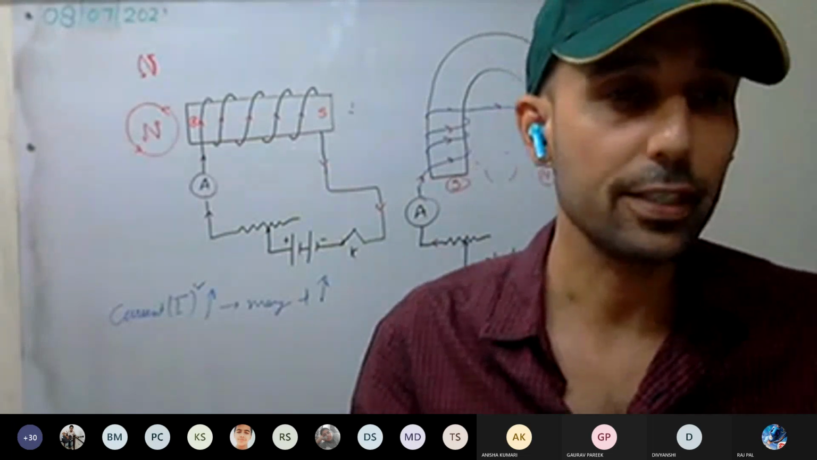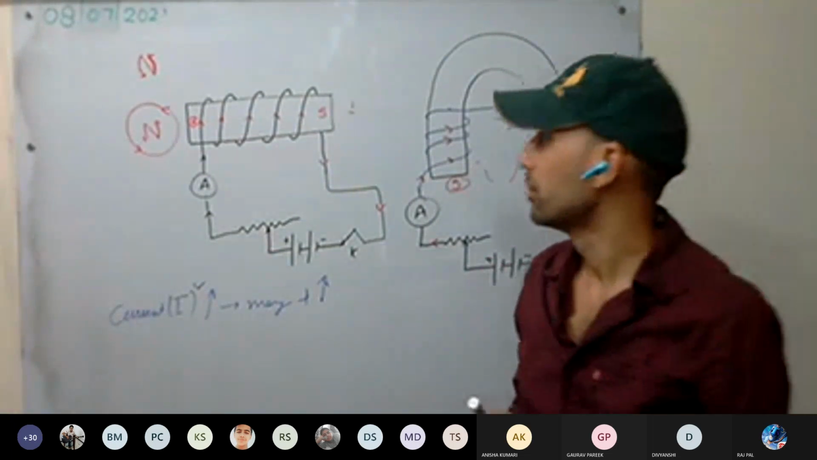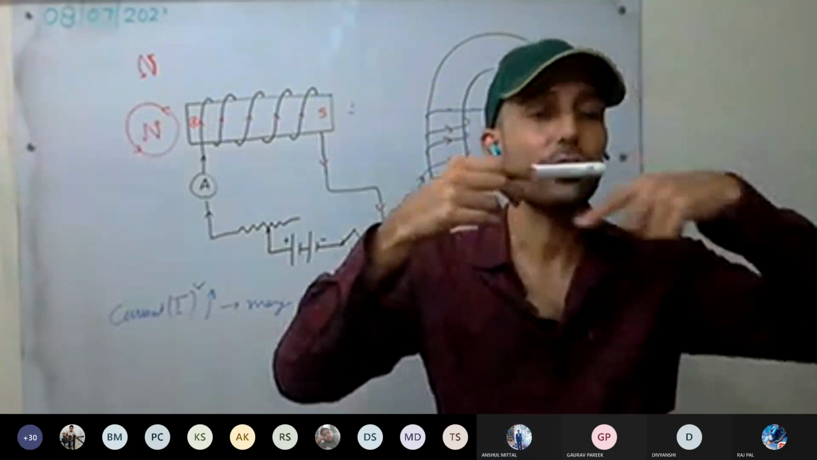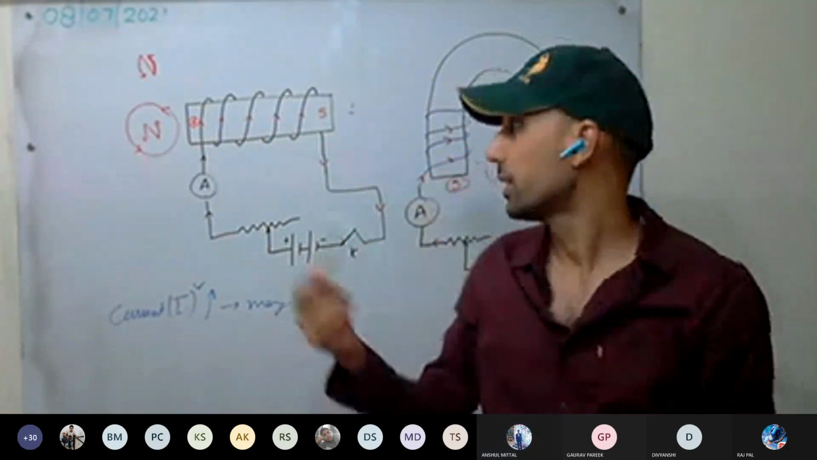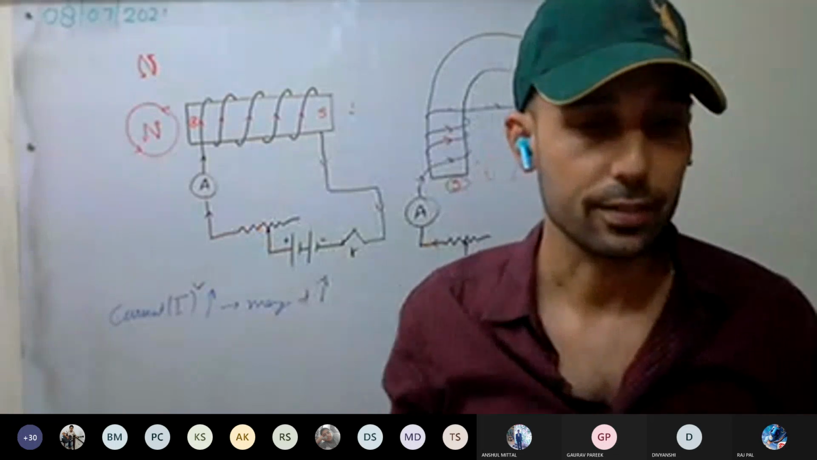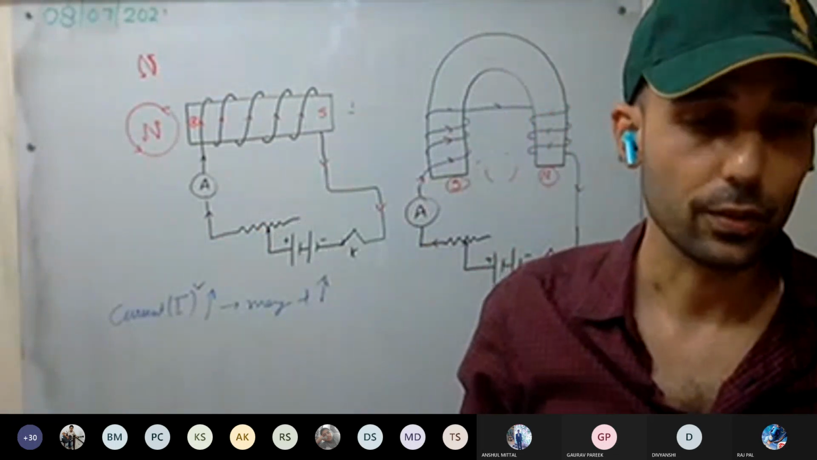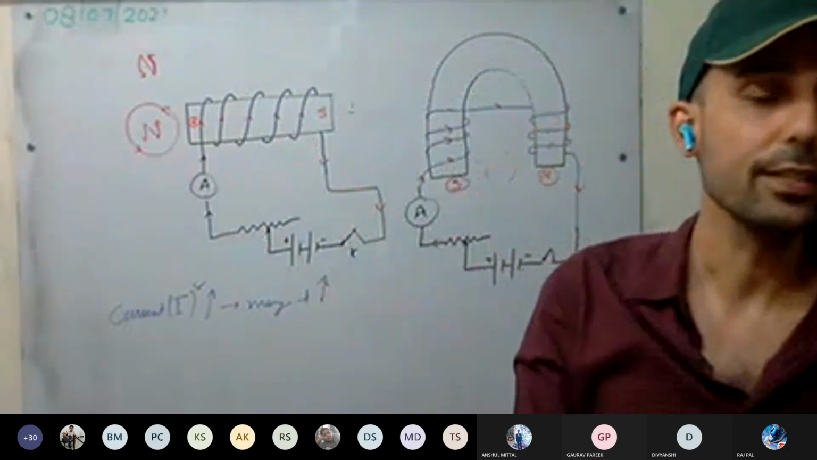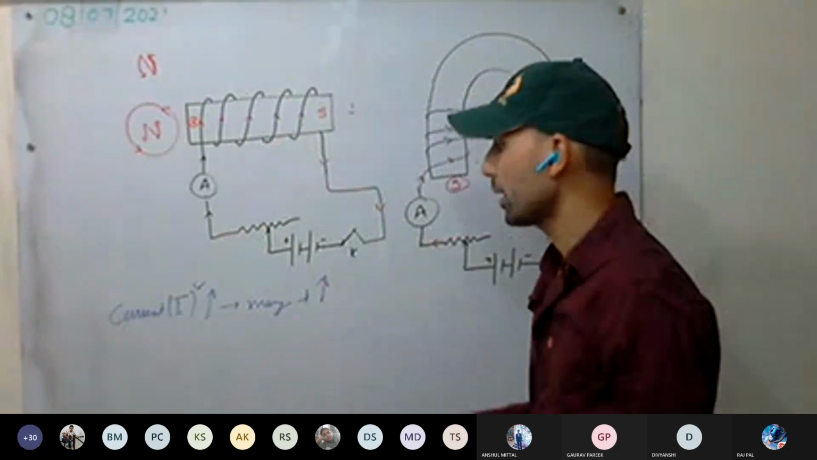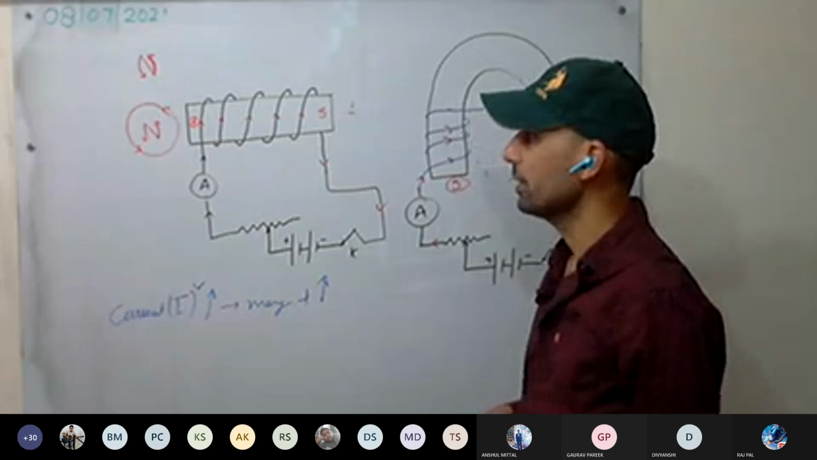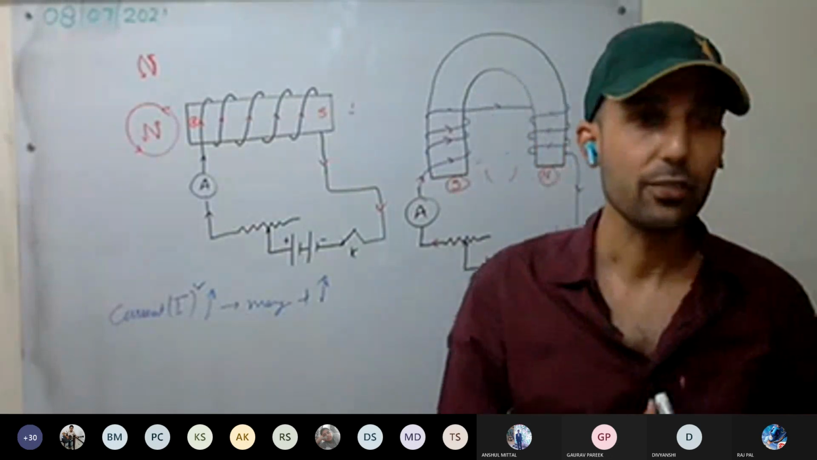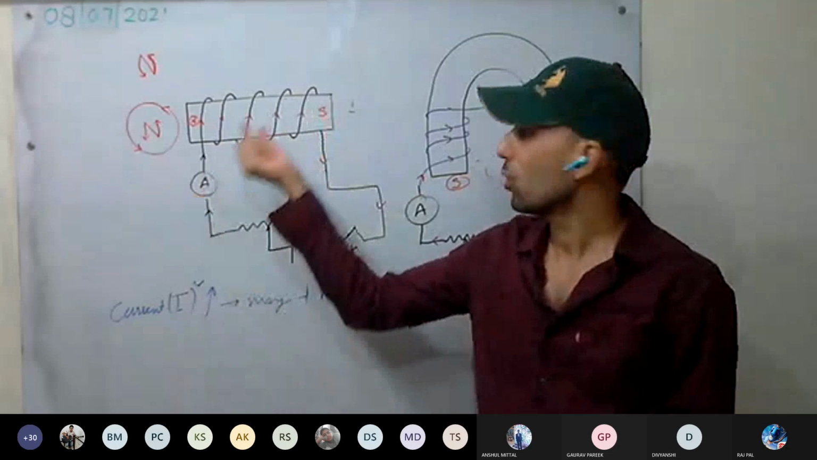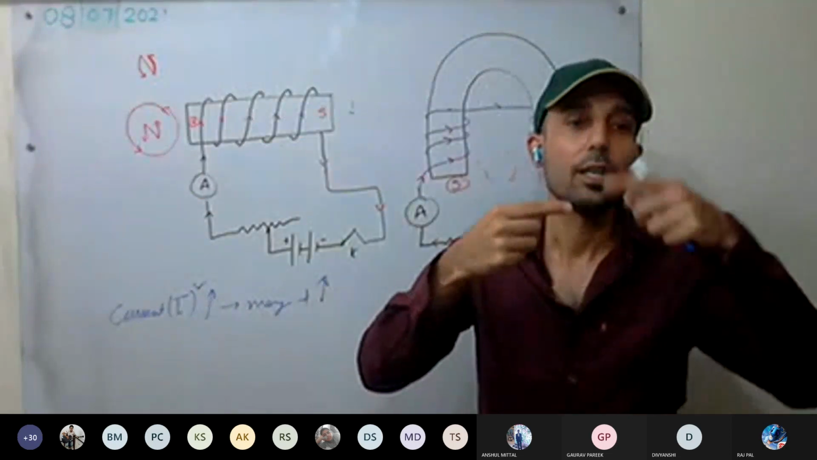The other way, how can we increase the magnetism? By increasing the number of coils, the number of turns of the coil. If we increase the number of turns, the magnetic field will increase. Okay. By increasing the current, by increasing the number of turns. This is clear. So we can vary the magnetic field by changing the current or by changing the number of turns.